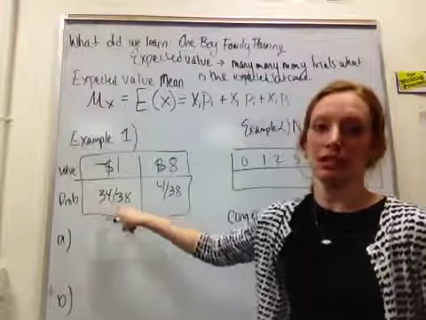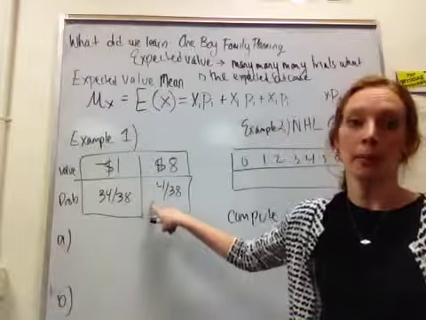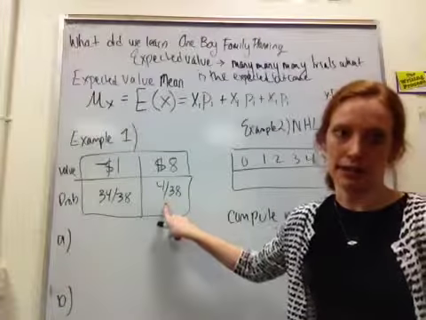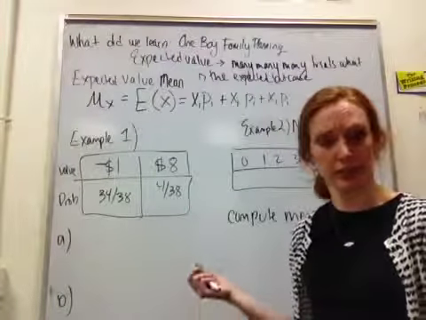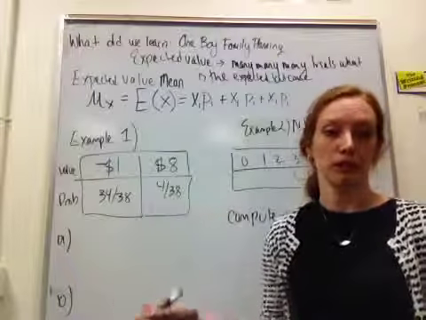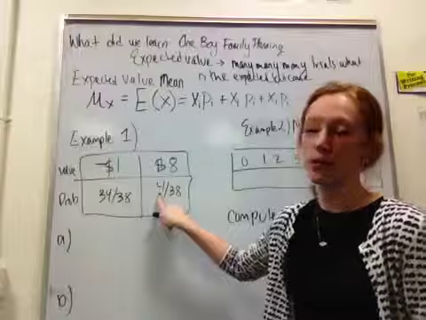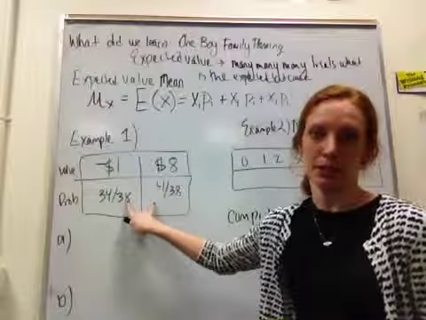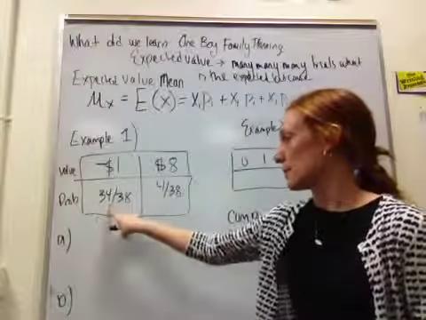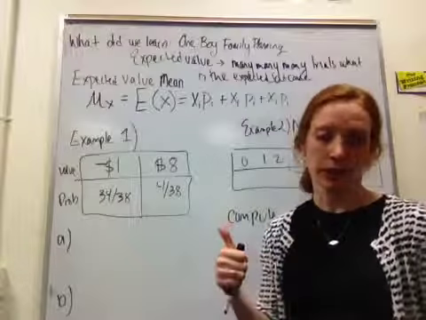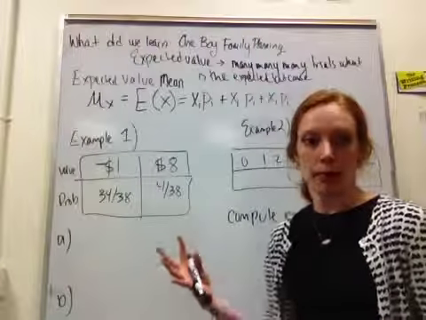So the probability that you lose is 34 out of 38. The probability that you win is 4 out of 38. Those are just given to us. Before we start, we make sure this is a legitimate probability distribution. We see that it is because 34 plus 4 adds up to 38, so this should sum to 1, so we're good. Are both these numbers between 0 and 1? Yes, so we're good. It's a legitimate probability distribution.